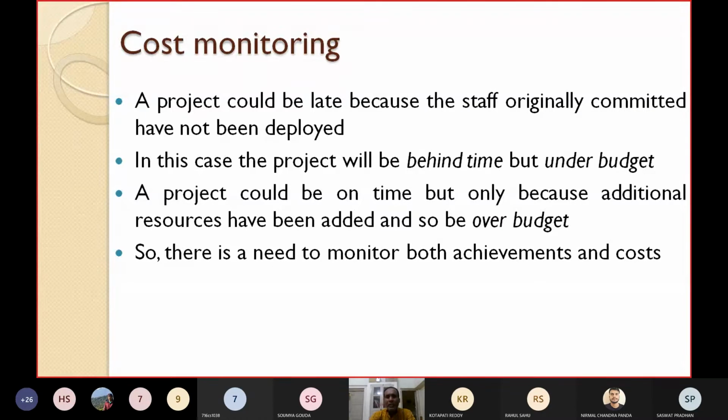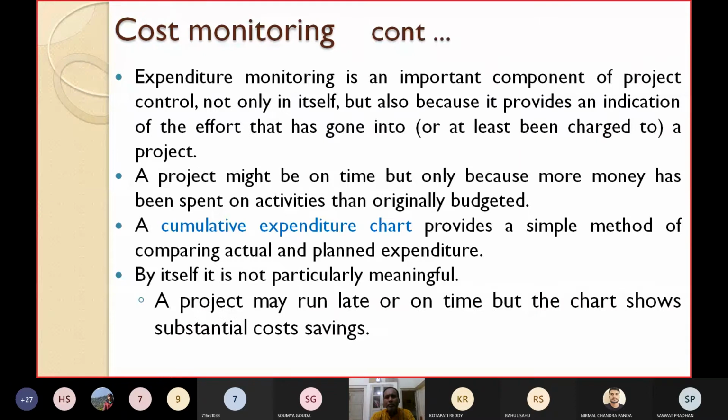So there is a need to monitor both the achievements, the target dates, and the costs. You have to balance and monitor both the target dates as well as the cost. Expenditure monitoring is a very important component of project control. It provides an indication of the effort that has gone into a project, how much effort you have put in.